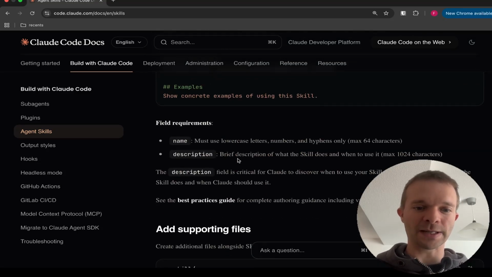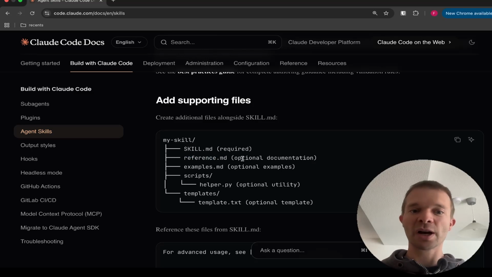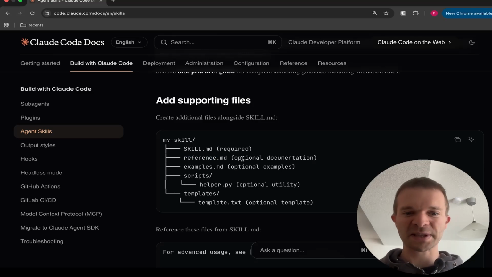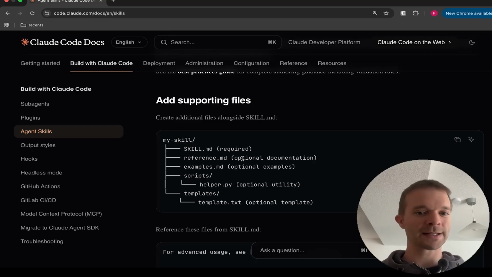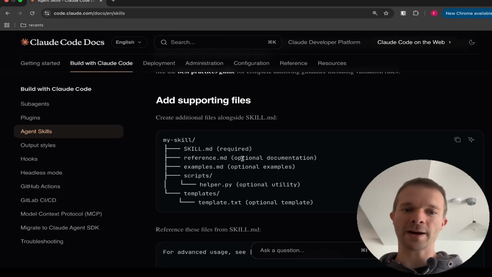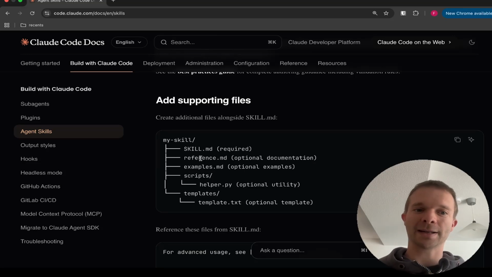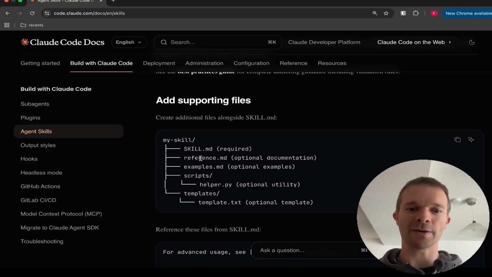That's the first reason. The second one is that you can reference examples and additional knowledge, which will only be triggered for this specific skill. So let's say you want to write a PR message to your team members in a specific style. Then you say write a PR and Claude triggers the skill writing a PR. And then you can put in the skill an example of how you like to write PR messages, in which style, what you want to include, what you don't want to include.